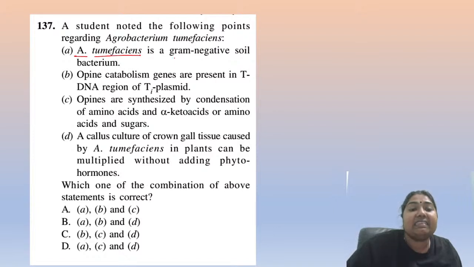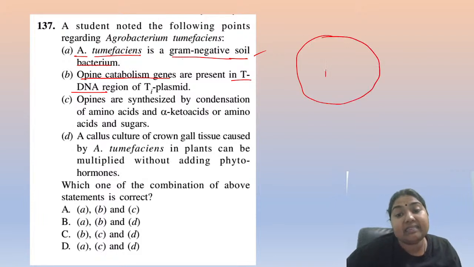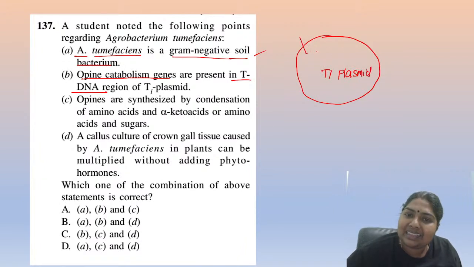Agrobacterium tumefaciens is a gram-negative soil bacterium. True or false? Agrobacterium is a gram-negative soil bacterium. Okay, absolutely correct. Opine catabolism genes are present in tDNA. This point I described to you in detail. Do you remember? See, this is a Ti plasmid. Inside that you have your tDNA.